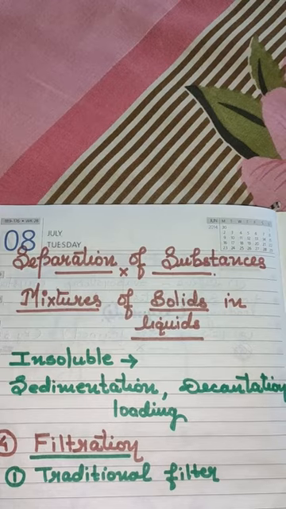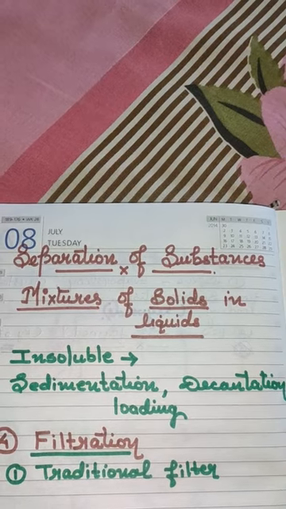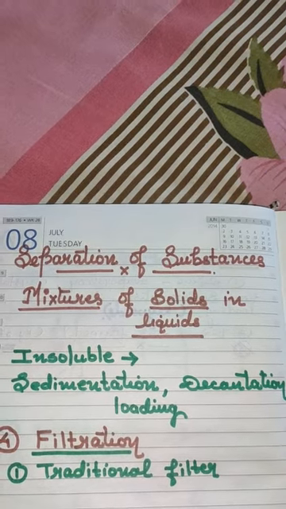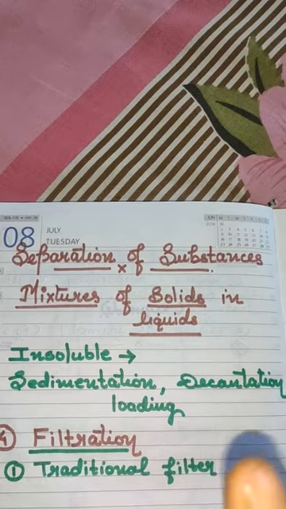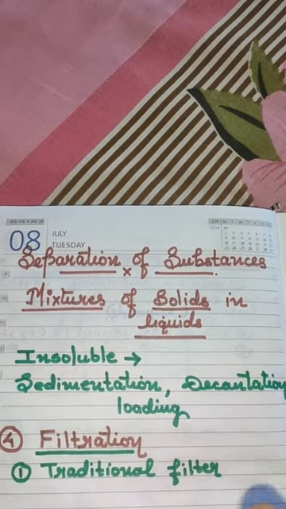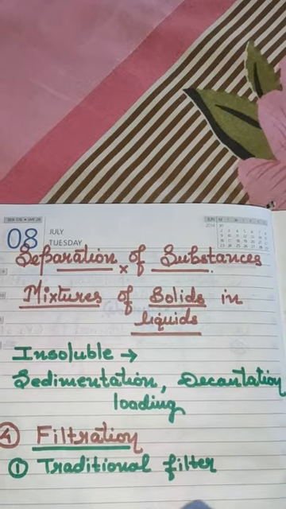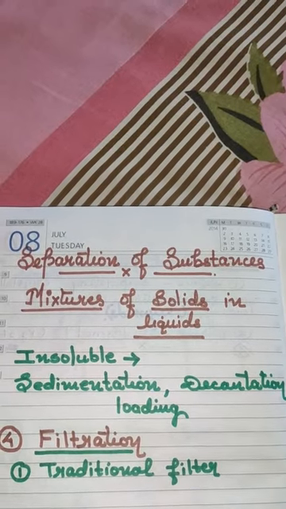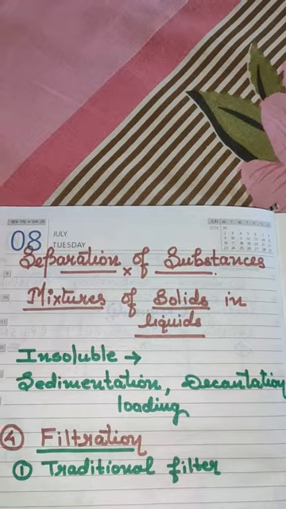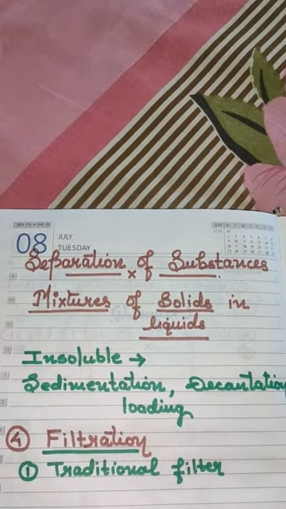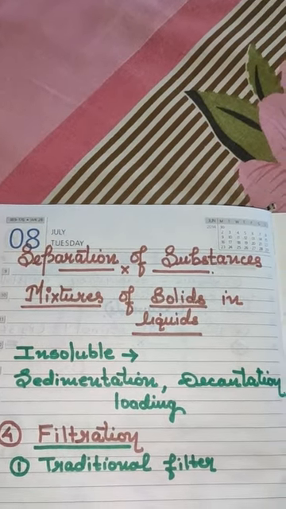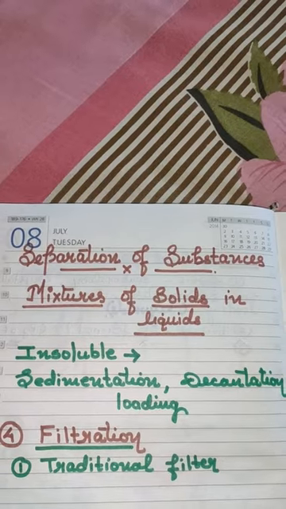Then last class we discussed the separation of substances when the mixture's components are made up of both liquid as well as solid. That means when a solid is mixed into water or liquid, how it will be separated, that we had discussed.